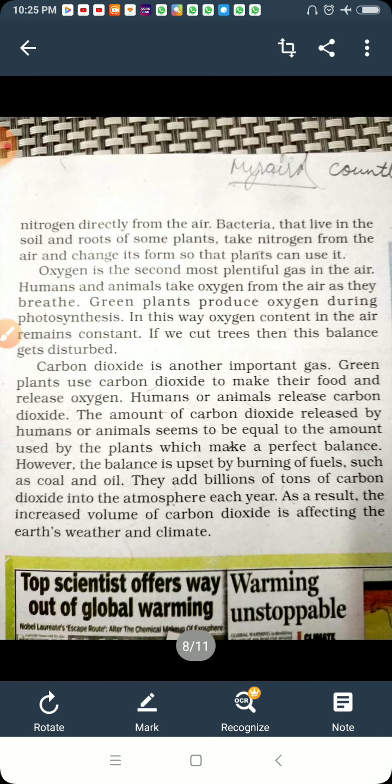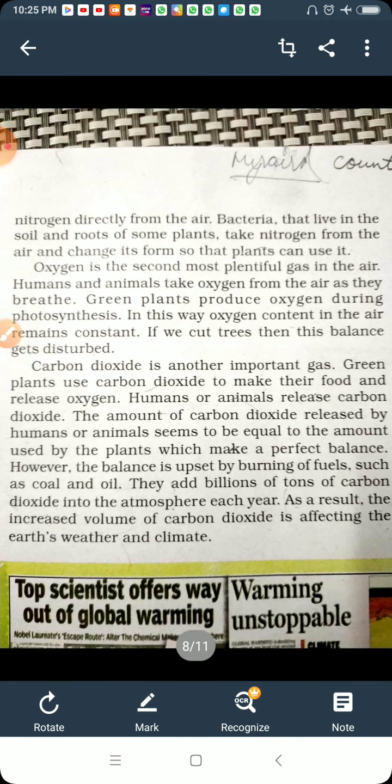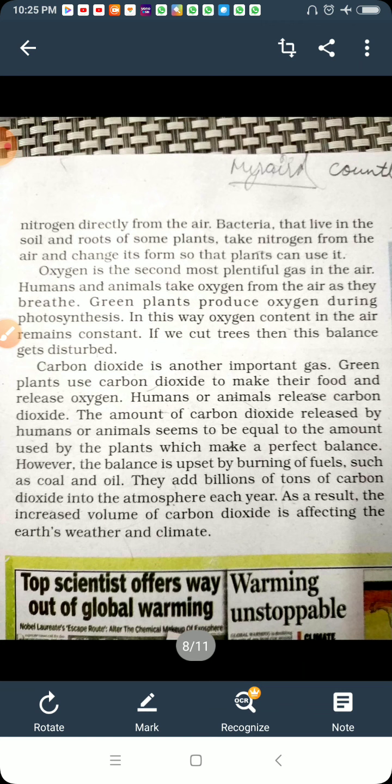Oxygen is the second most plentiful gas. Plentiful means the percentage which is more in the air. Humans and animals take oxygen from the air and breathe, and green plants produce oxygen during photosynthesis. In this way, the oxygen content in the air remains constant.